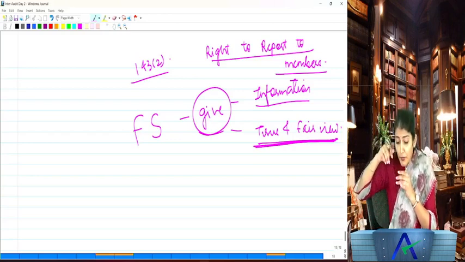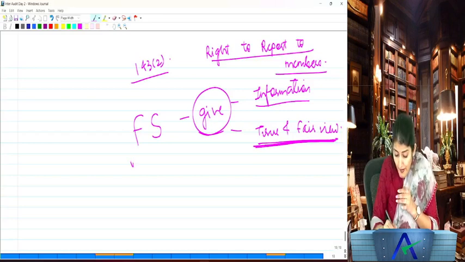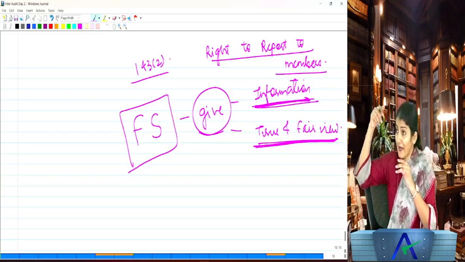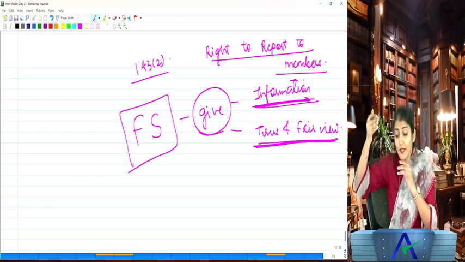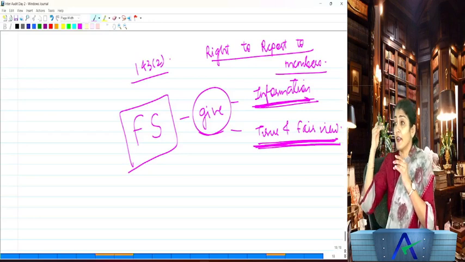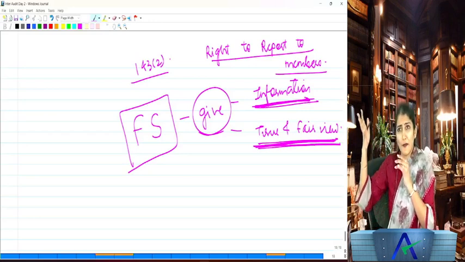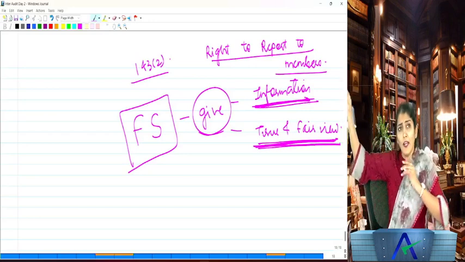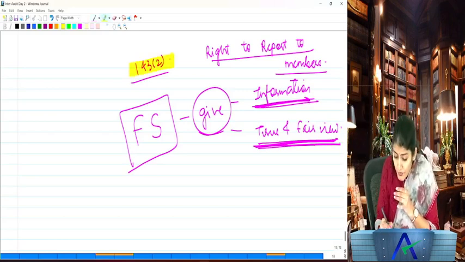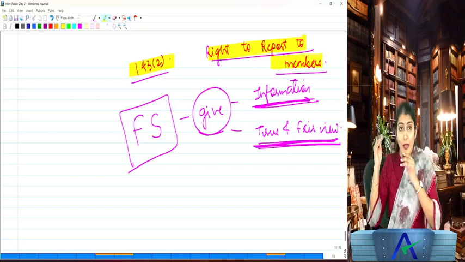What he needs to report to the members? That whether the financial statements give the information required by the Companies Act 2013 in the manner so required. And second, whether they give a true and fair view of the state of affairs, results, cash flows, changes in equity for the year ended on that date. Right to report to the members on the accounts examined by him.